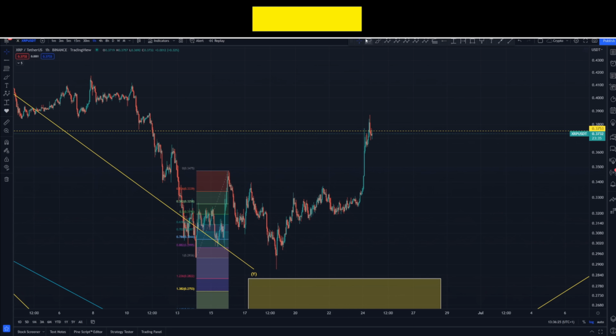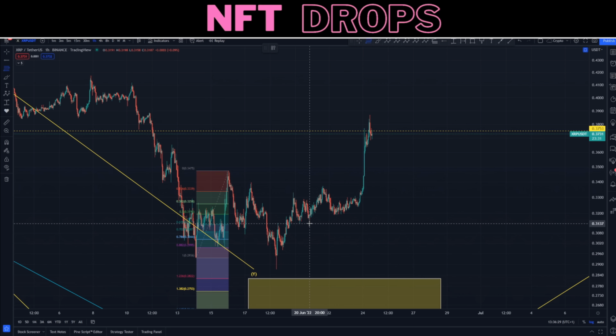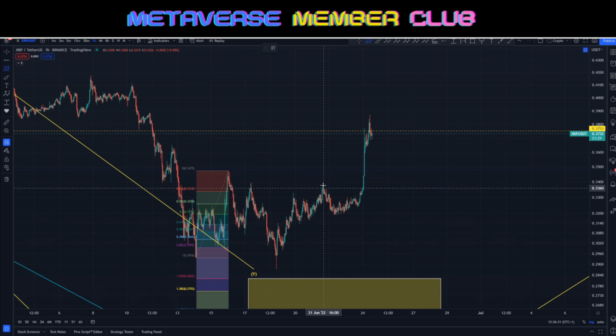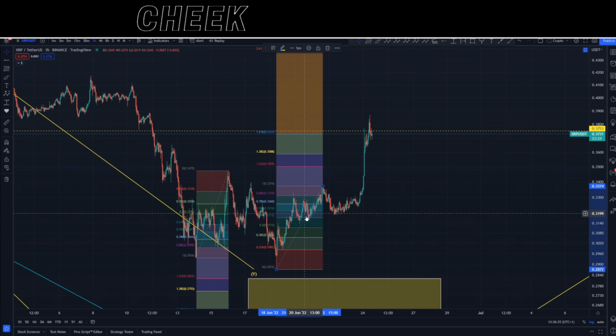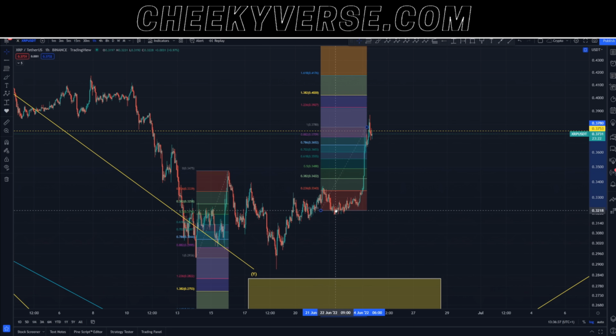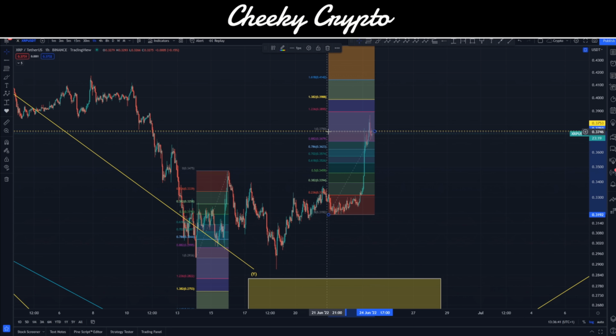So the first thing we want to do is measure the distance here. We have waves 1 and 2 technically overlapping, so we're going to keep this as a 3-wave structure just within this little subsection. And we're going to grab this measurement and move it over to this consolidation right here. You can see that we've just come up to the 0.375, that being our 1-to-1 ratio, and we've just overextended and headed towards the 1.236 at 0.389.